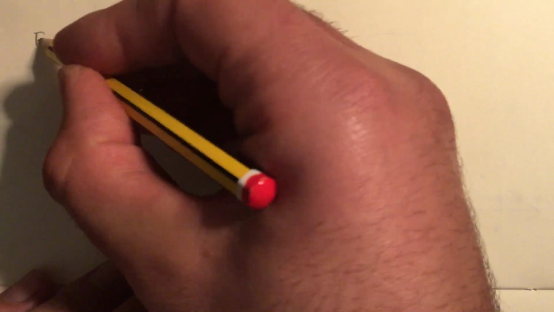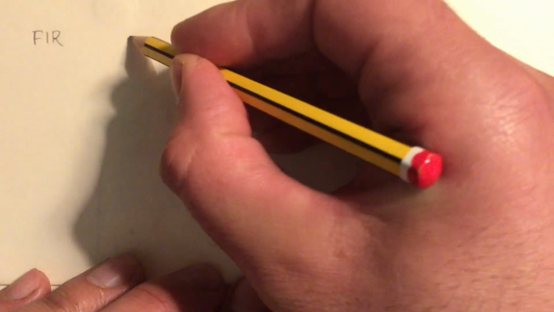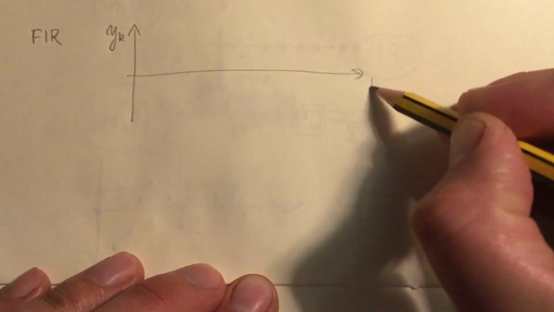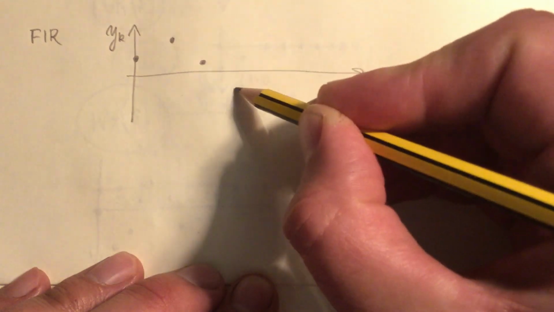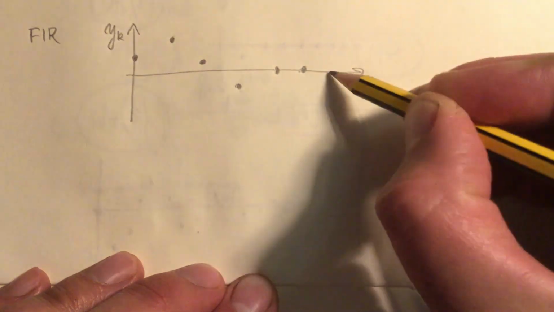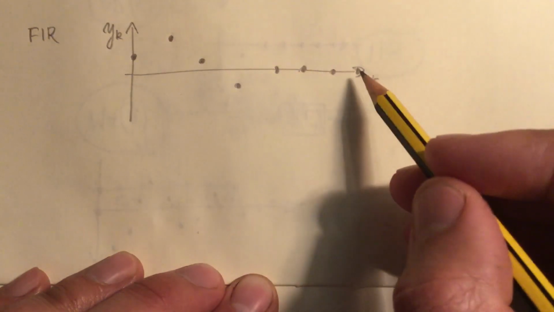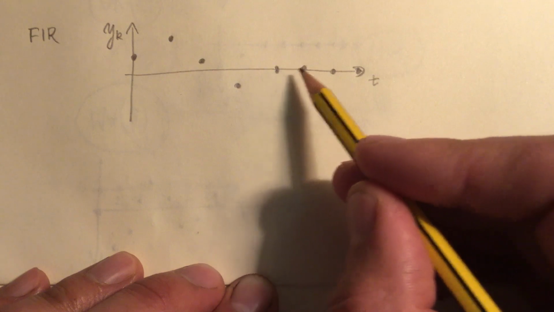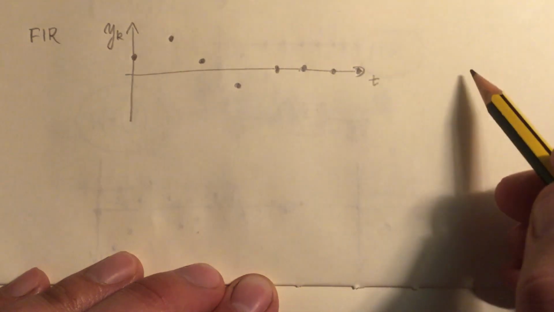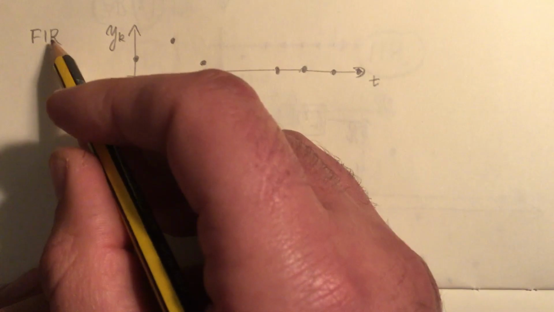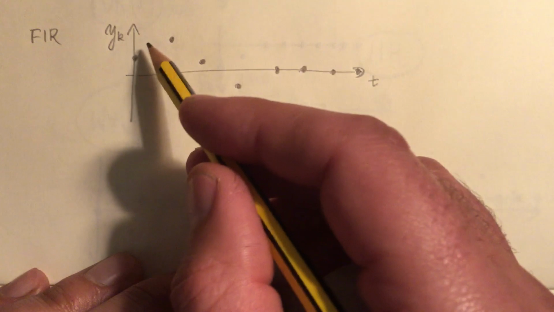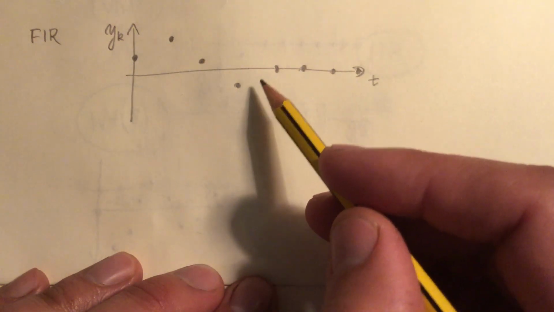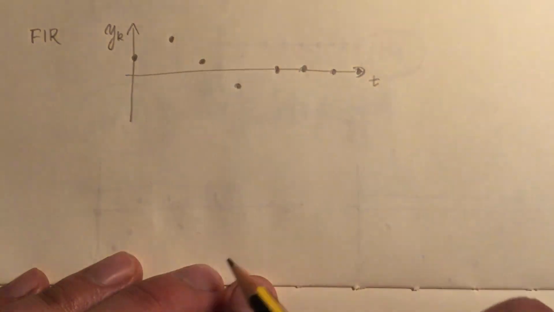So, a finite impulse response system is a system with an impulse response such that after some time the response becomes 0. It may take longer or shorter, but after a while, at all sampling instants, the impulse response is 0. That is why we say that it is finite, because it will be different from 0 only for a finite period of time.